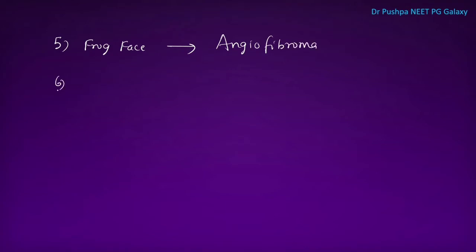Next point is, what is rhinophyma? It is hypertrophy of sebaceous gland. It is also called potato nose, or rum or whiskey nose. What is the treatment of this rhinophyma? We have to do surgery.